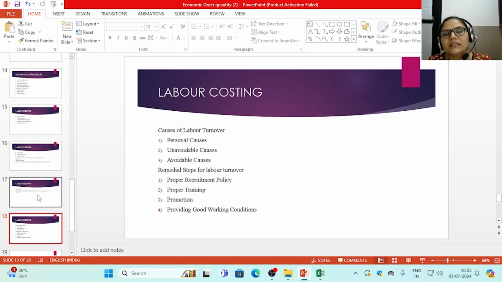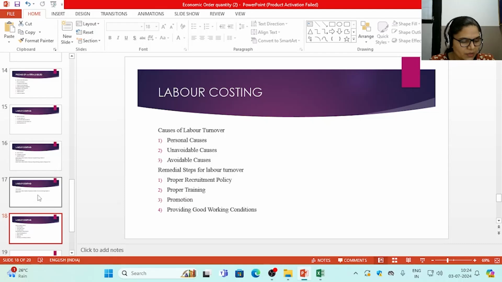It helps the firm in avoiding recruitment of unsuitable workers, and when unsuitable workers are not appointed, naturally it will lead to further efficiency in the working of the labor, and can be one of the remedial actions for reducing the labor turnover in the firm.